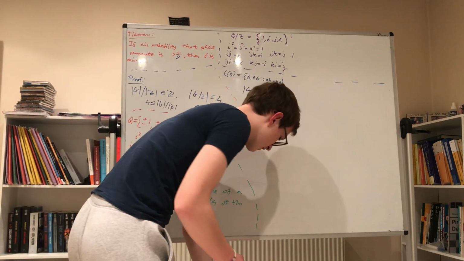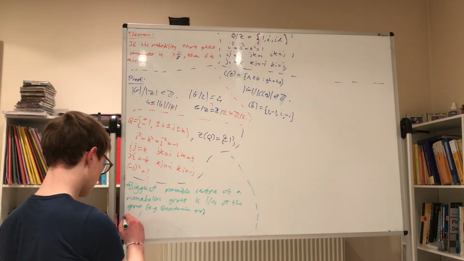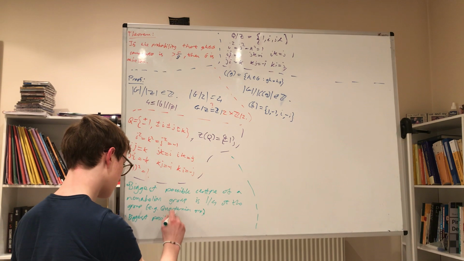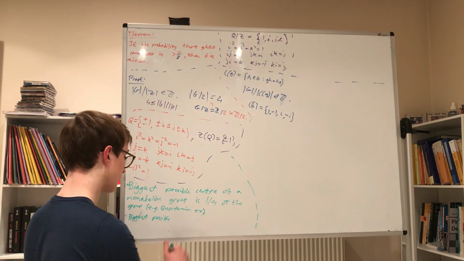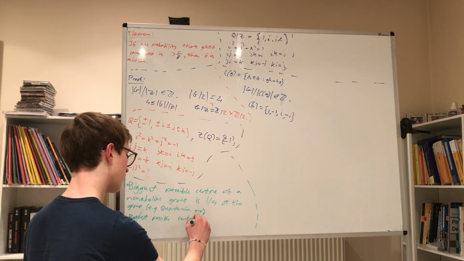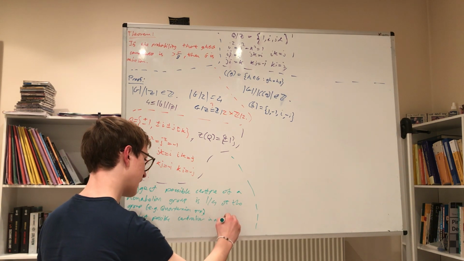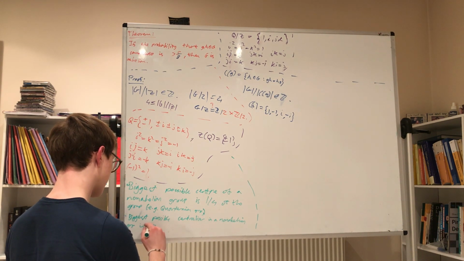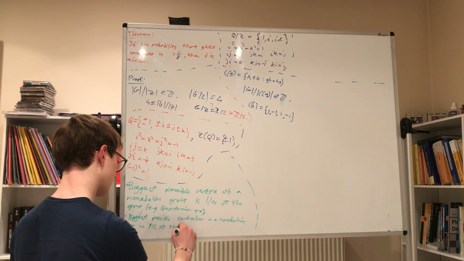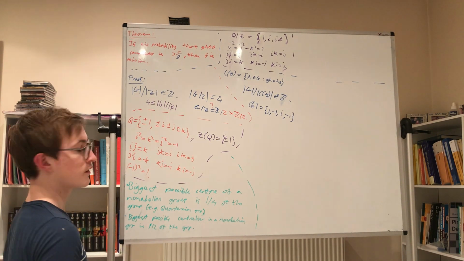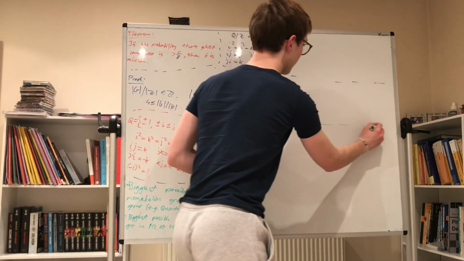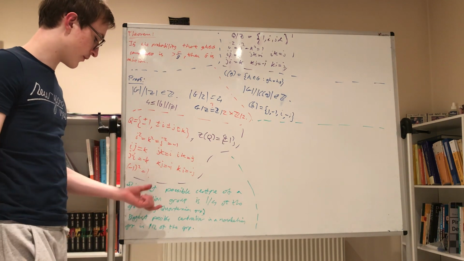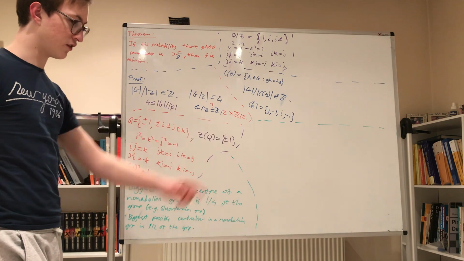Now all we need to do, let me just take stock of this down here. Biggest possible centralizer in a non-Abelian group is 1/2 of the group. So now all we need to do is assemble this information. These 2 points here, which I've hopefully explained nice and concisely, we need to assemble them into one probability.